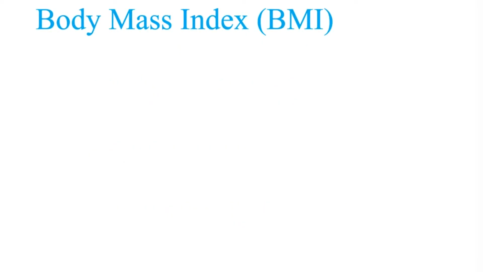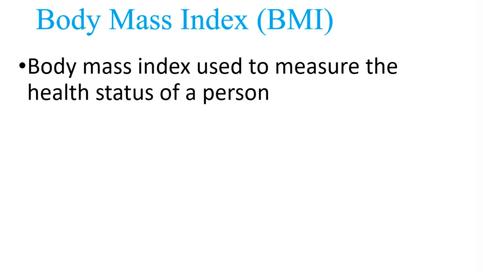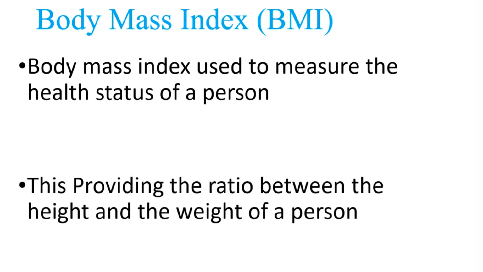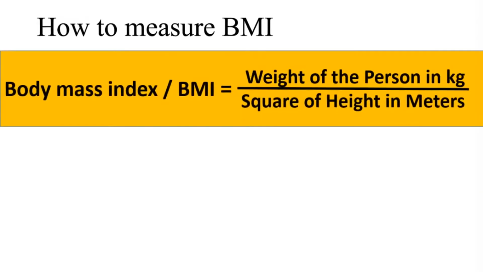Body mass index or BMI. BMI is a quantitative measure of body's fat based on height and weight, which is only applicable for adult men and women. This provides the ratio between the height and weight of a person. Let's see how to find BMI. The body mass index or BMI equals the weight of person in kilograms divided by the square of height in meters. Note it again that the person's weight we have taken in kilograms and height in meters squared.